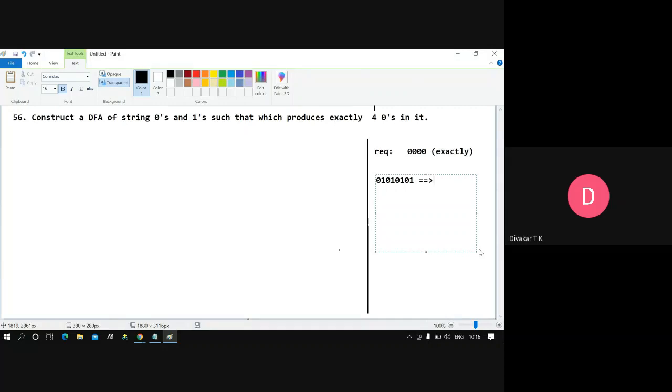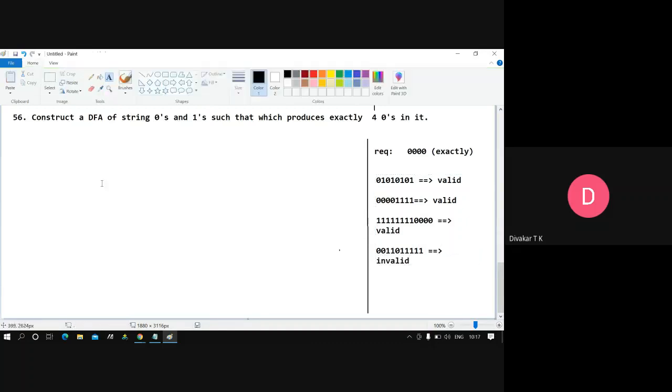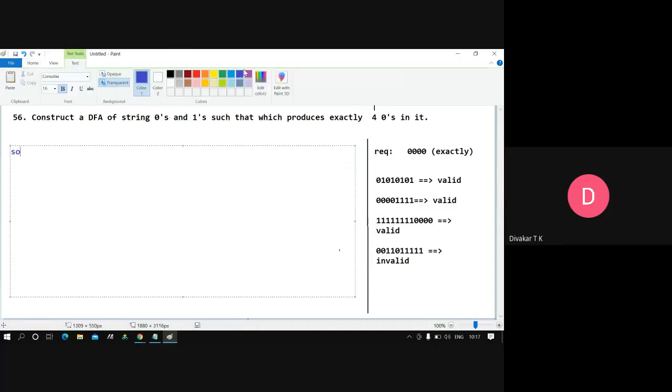See, strings with 4 zeros are valid. Even with 1's mixed in, like 0001, 111, it is valid, or 1111 with any number of ones and four zeros, it's valid. Now if it is 00110, this is invalid guys because it contains only 3 zeros. So I'll write the solution for this particular problem also.